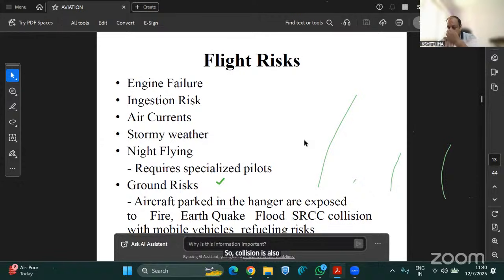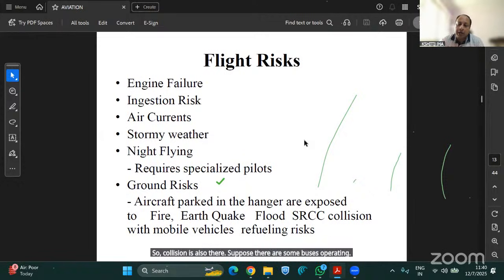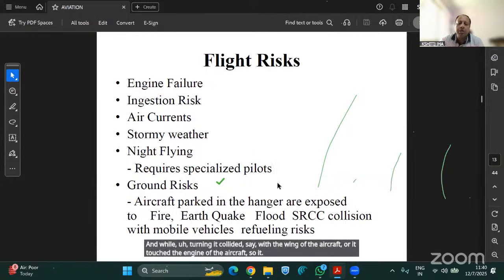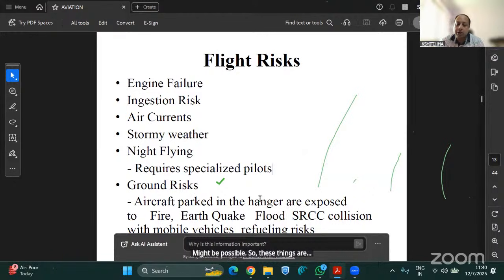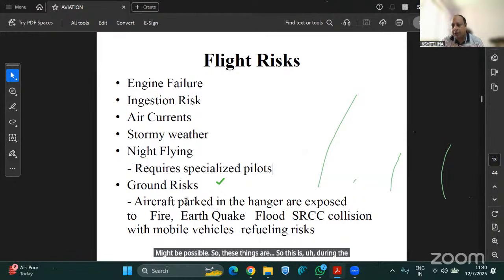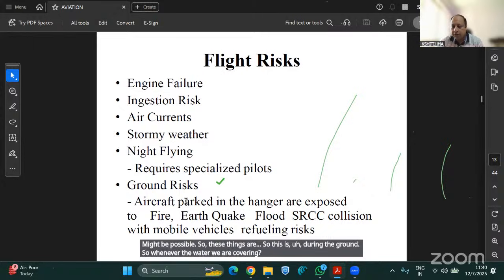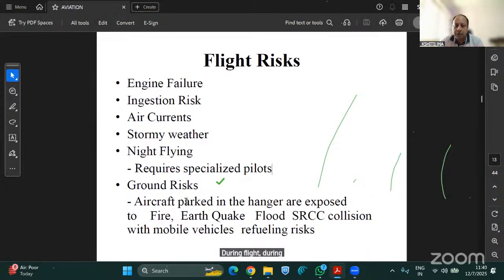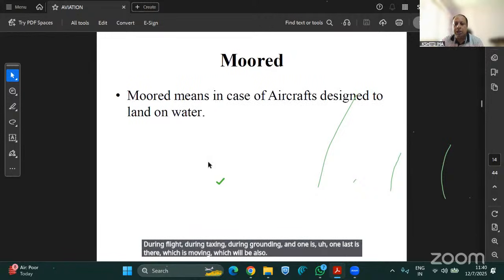Suppose there are some buses operating, and while turning, one collided with the wing of the aircraft, or touched the engine of the aircraft. It might be possible. So these things are during the ground. We are covering risks during flight, during taxiing, during ground, and one last is there, which is mooring, which we will also discuss here.